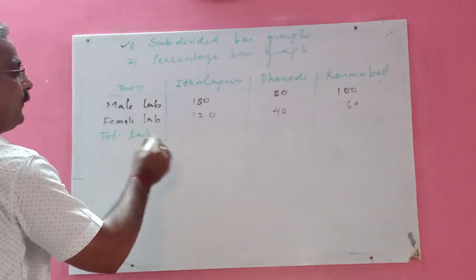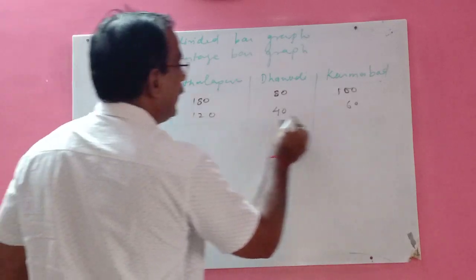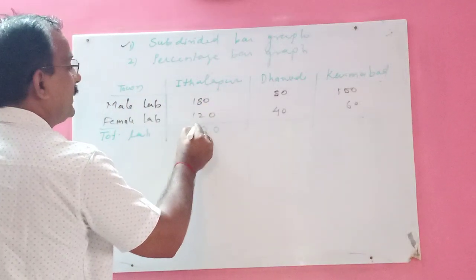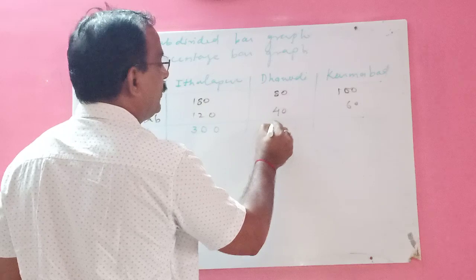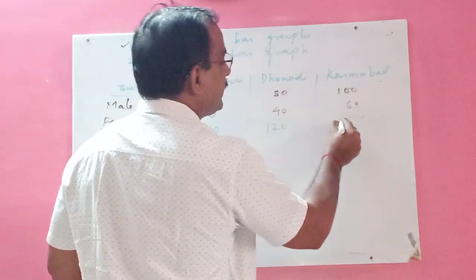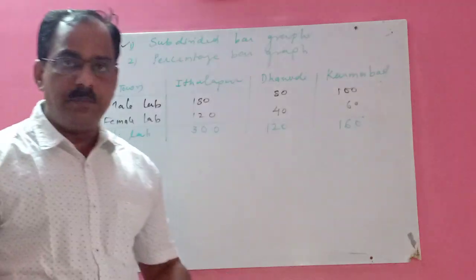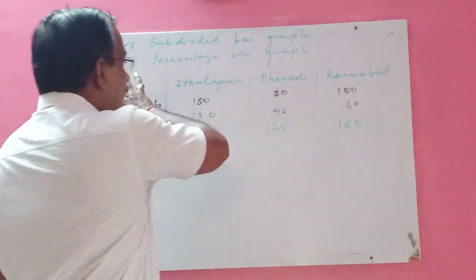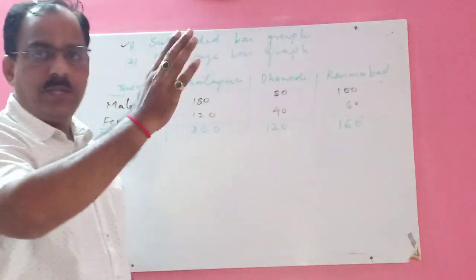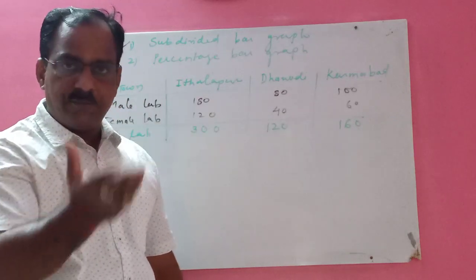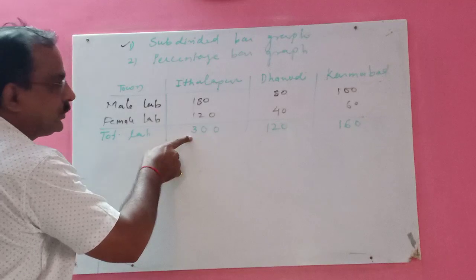This is required from your side. Very important part, children. So you should add this. This is 300, this is 120, and this is 160. So before plotting a subdivided bar graph, this table you will draw in your graph notebook, and add these two.